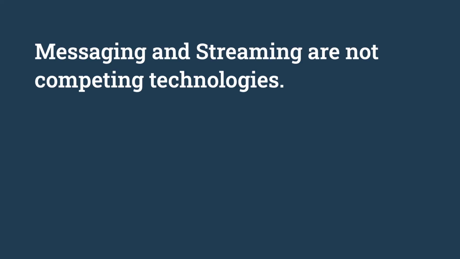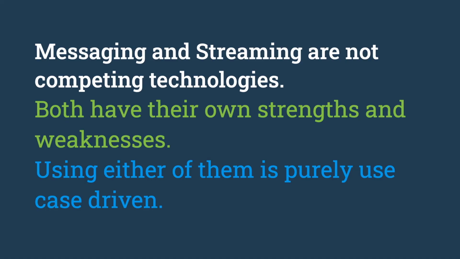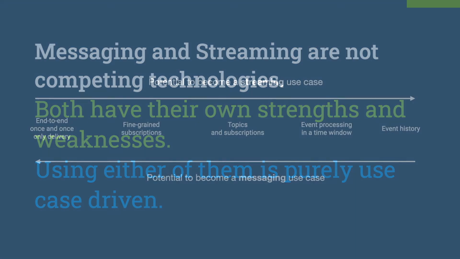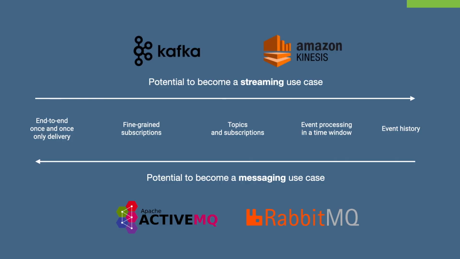Now let's try to wrap up our discussion. Key things to remember are messaging and streaming are not competing technologies. Both have their own strengths and weaknesses. Using either of them is purely use case driven. This diagram provides a summary of the discussion we had so far. For messaging use cases, you can use a general purpose message broker like Apache ActiveMQ or RabbitMQ. For streaming use cases, you can use a distributed streaming platform like Apache Kafka or Amazon Kinesis.